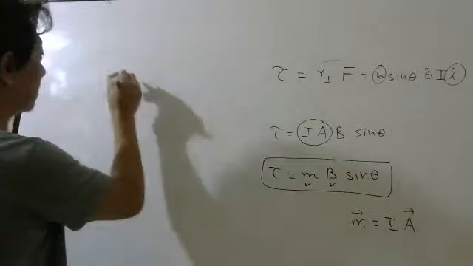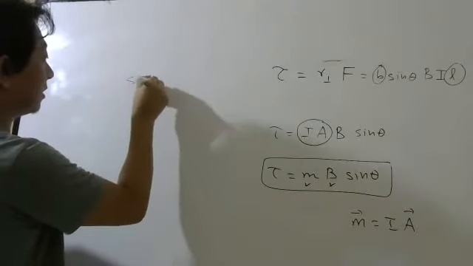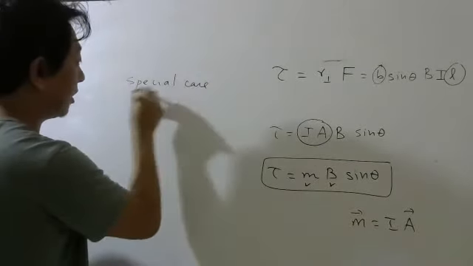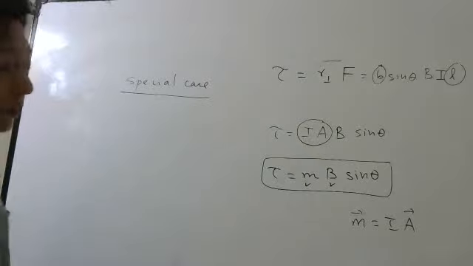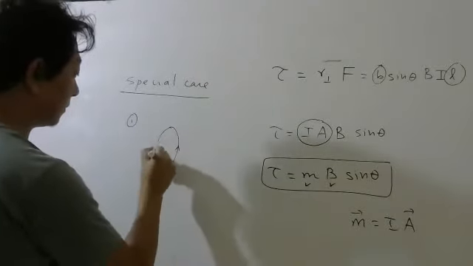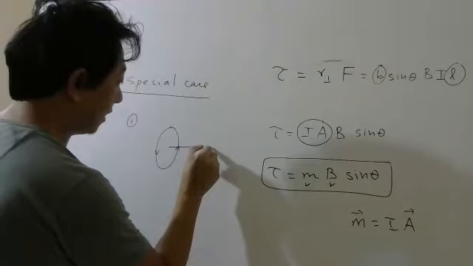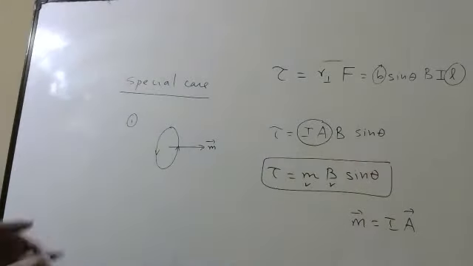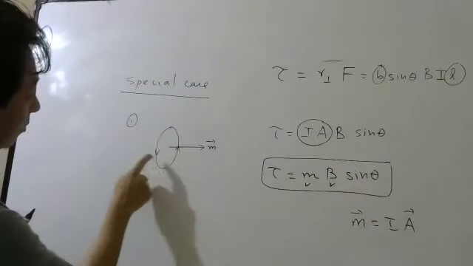Please consider this special case. Please write down this part, all of you. If your current loop is this way, then the magnetic moment will be here. This is inside the board, this is outside the board.